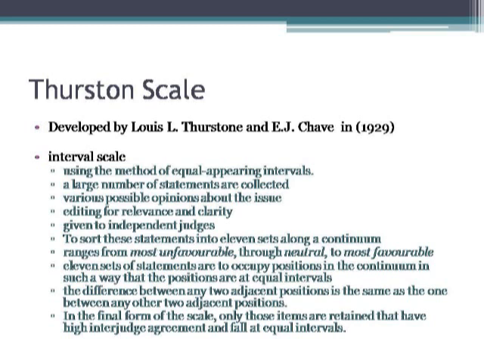And once we are sure that the scale consists of relatively understandable statements, we give them to independent judges. So we give this set of items to a few independent judges, and these judges are asked to place these statements on an 11-point continuum, which ranges from 1, most unfavorable, to 11, most favorable, with 6 being the middle, known as neutral. So we ask these judges to place each statement on any one place.